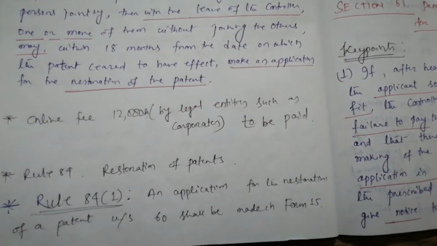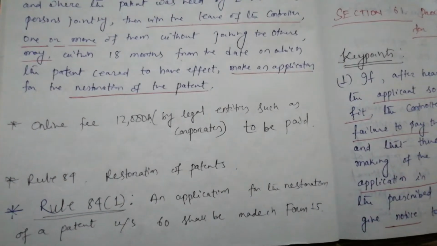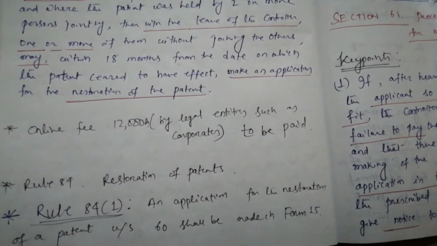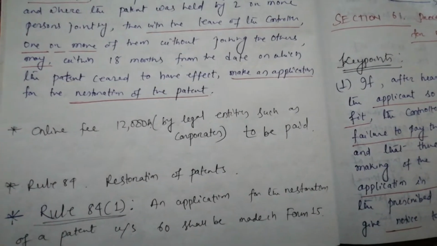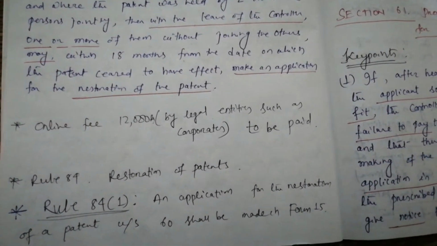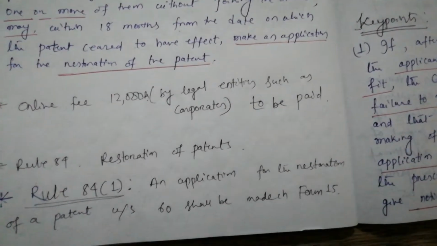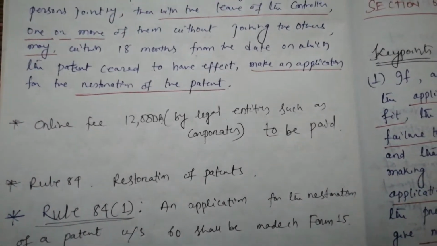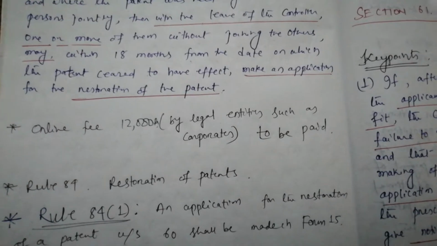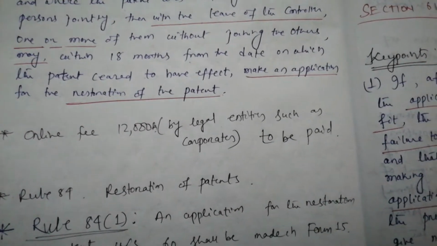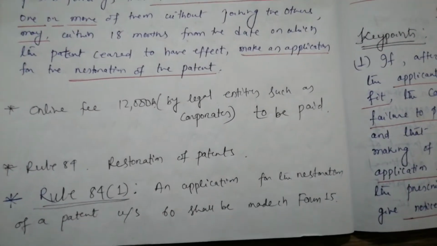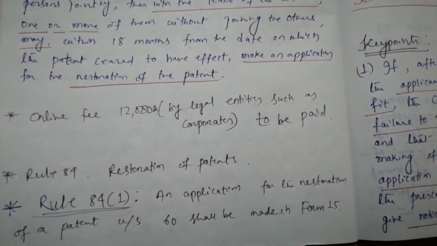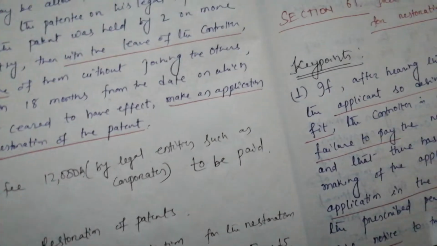Some more things to remember: the online fee is 12,000 rupees, Indian rupees INR, and this is to be paid by legal entities such as corporates. Okay, this subsection can be linked with rule 84, and rule 84 is about restoration of patents. Rule 84 sub-rule 1 says an application for the restoration of a patent under section 60 shall be made in form 15. Fine.